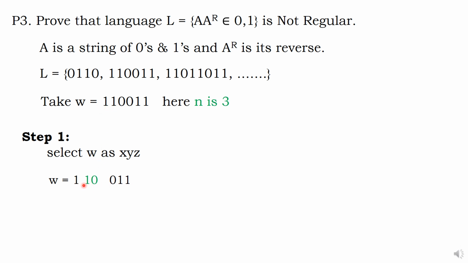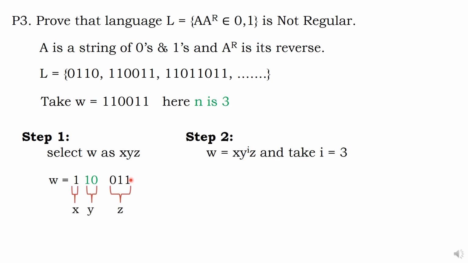If you want 1, 1, 0, 0, 1, 1, you can also take it. 1, 1 is x, 0 is y, allowed. 1 is x, 1, 0 is y, allowed. 1 is x, 1 is y, the remaining all are z, allowed. Make sure that x, y put together is 3 or less, and the y term must exist.